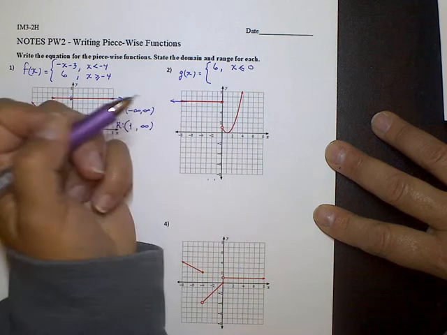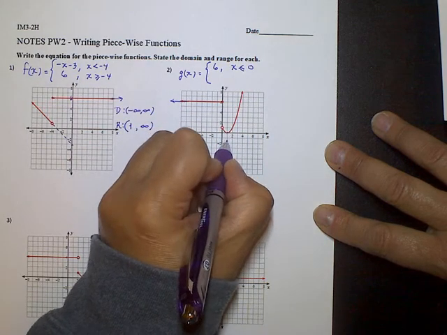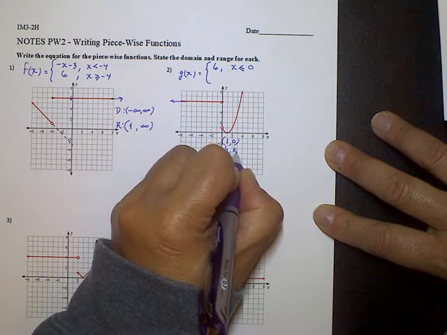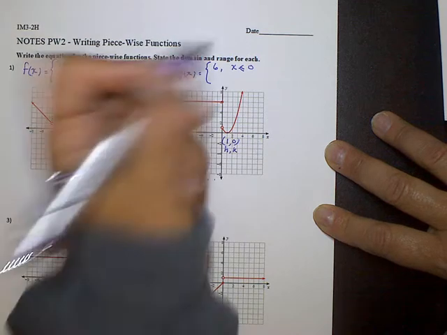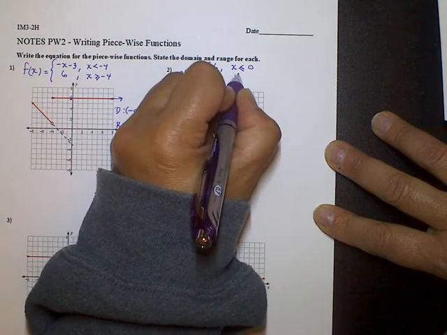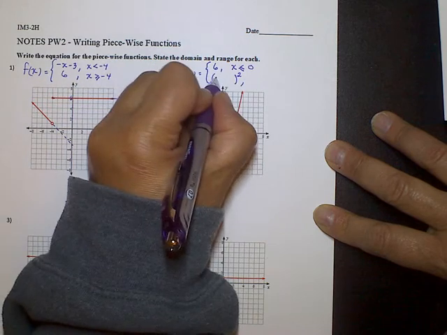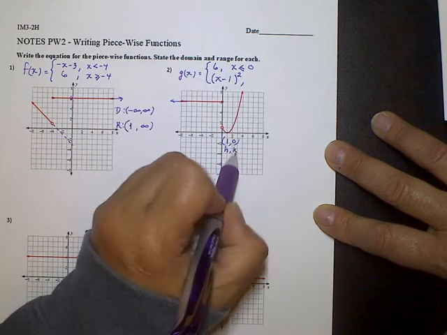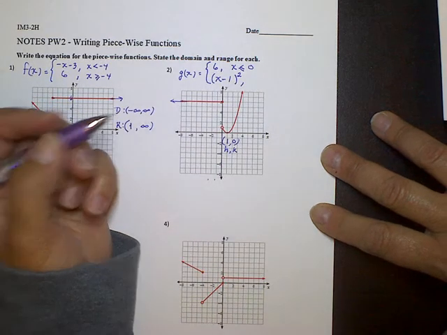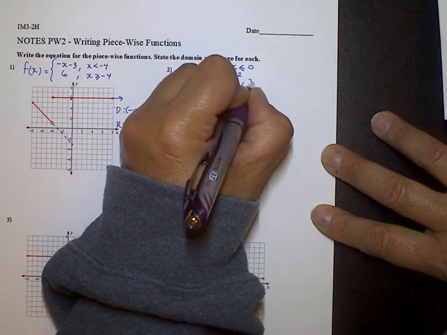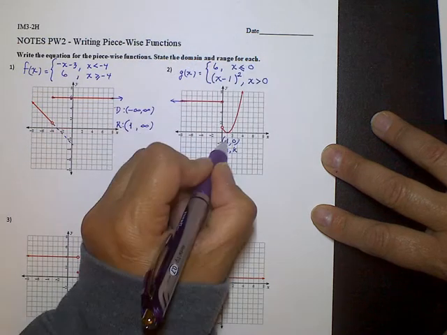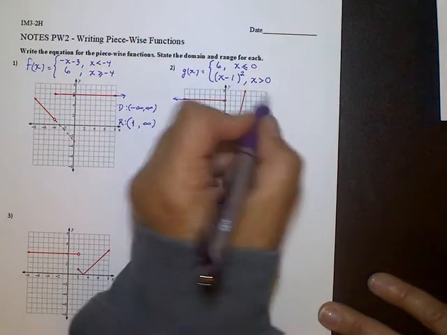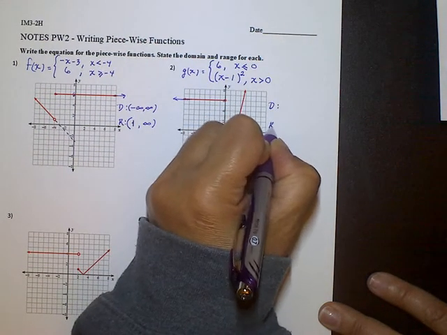Looking at our parabola, this point right here is 1, 0. That gives us our h and our k. So when I write this as a quadratic, it's going to be x minus, and it's going to be -1. We don't need to put the +0, but we do need the -1. And we're looking at that for values of x being greater than 0. So it starts here and it goes this way. And that's it.